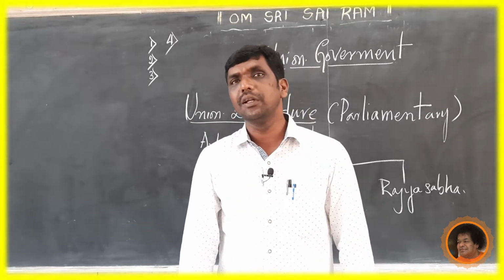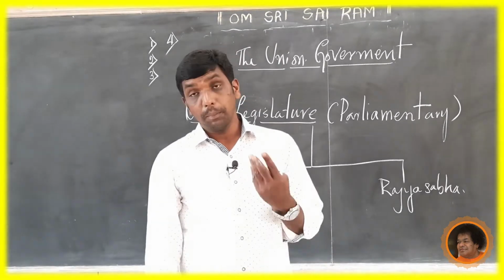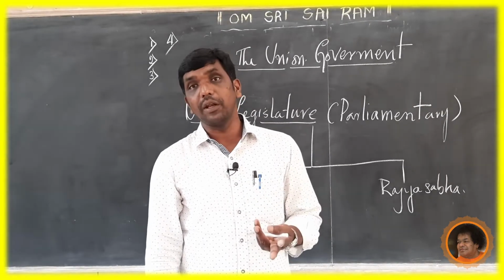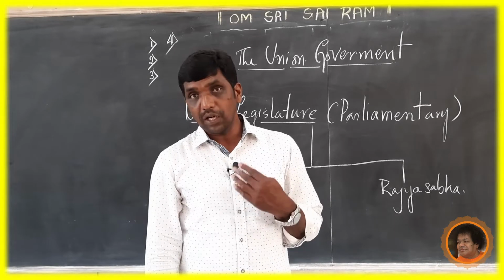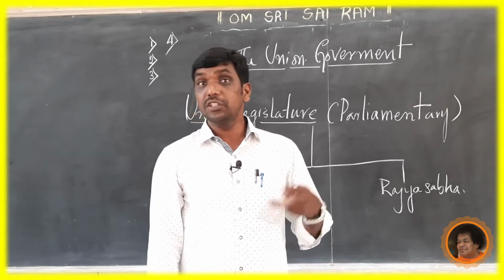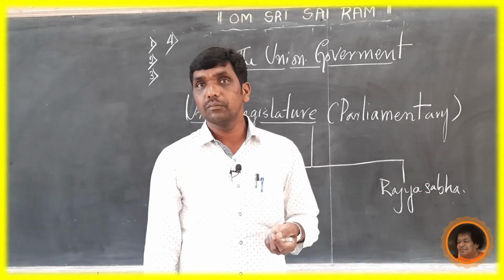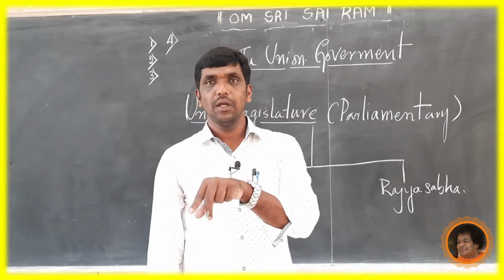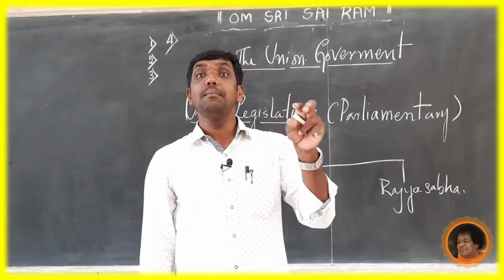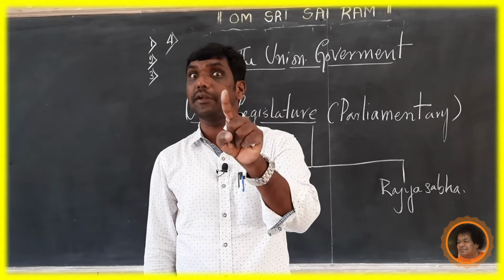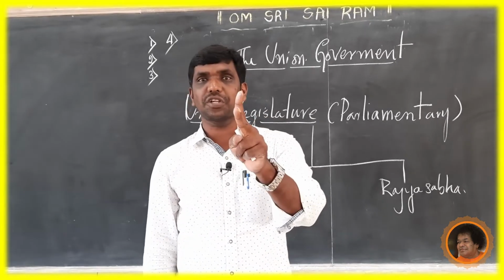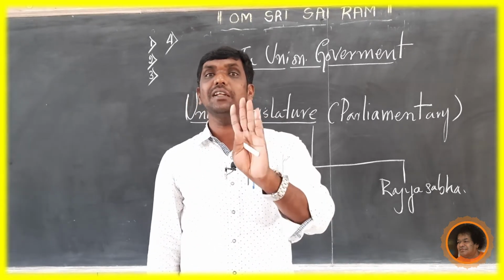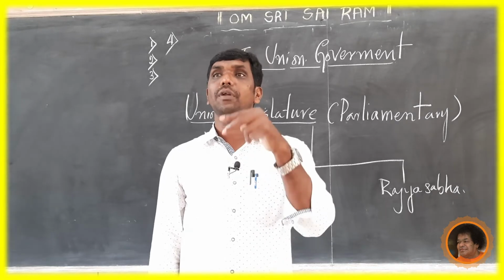The union territories are Pondicherry, Diu Daman, Delhi, Andaman and Nicobar, and Lakshadweep. The members from these union territories and the members of the state assemblies elect the members of Rajya Sabha.